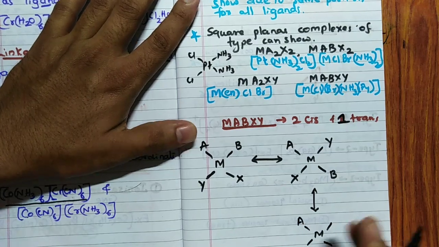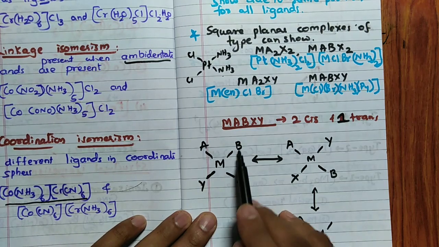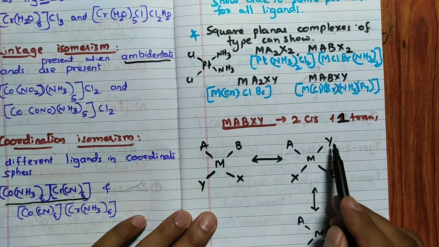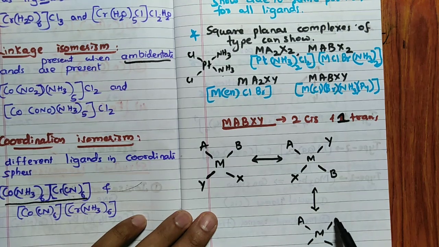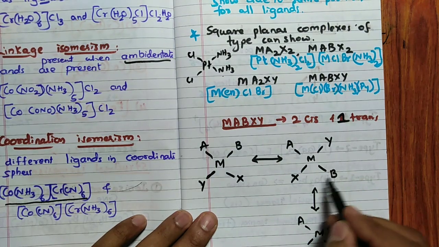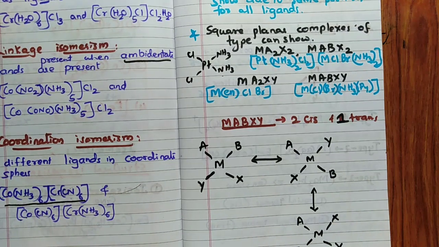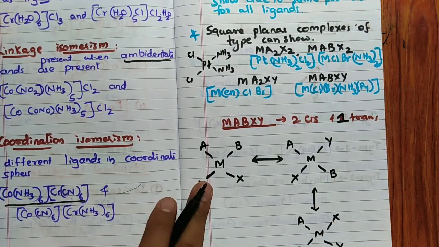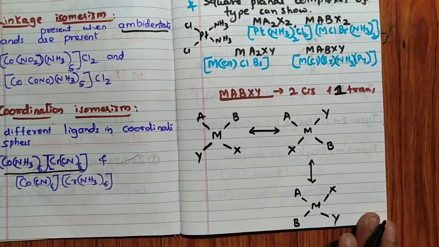A once again constant. You have to keep any one constant. Then you interchange. Y to B place you have taken. Now you take Y to B place once again, B to X place, X to Y place. So that X to Y place means X here, B here, and Y here. Only these three arrangements are possible. Next, the fourth one when you write, it will become equal to this. So these are the three isomers possible in this particular case.